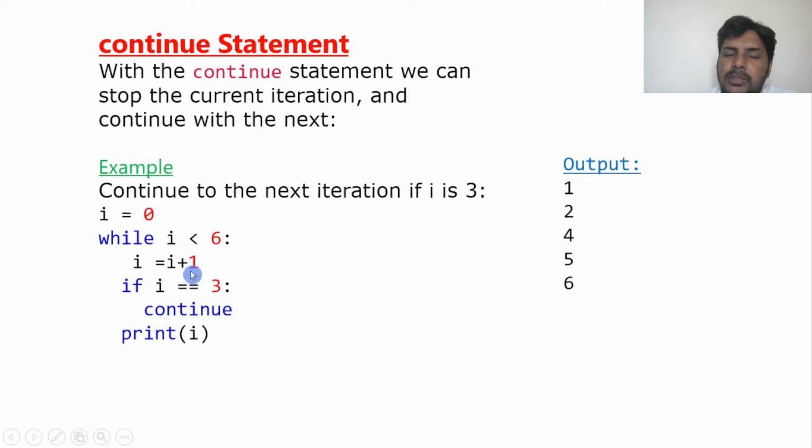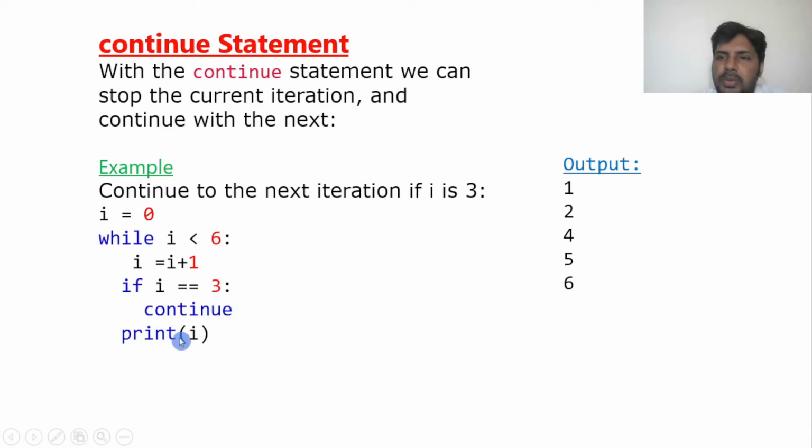i is equal to i plus 1, yes, i has become 1. It will check the if condition, which fails, so it will print 1. Next, again it will print 2 because 2 is also not equal to 3. Next time it will become 3. This time it is not printing 3. See, 3 equal to 3. So continue means it will not go down. Instead of going down, it will go back to the while. Again it will check 3 less than 6, yes, and now it becomes 4. The if condition is false again, so it will print 4, 5, 6.